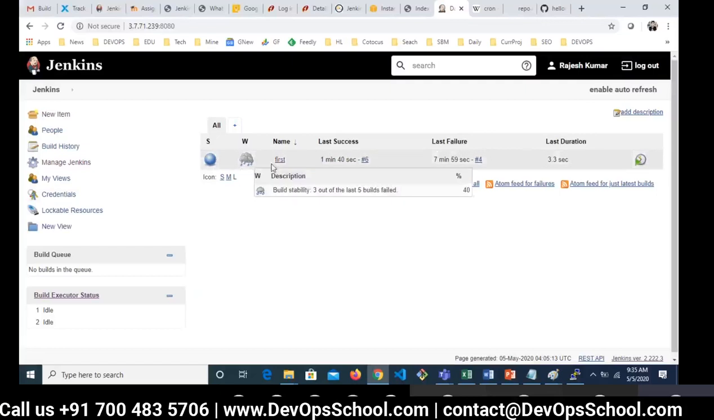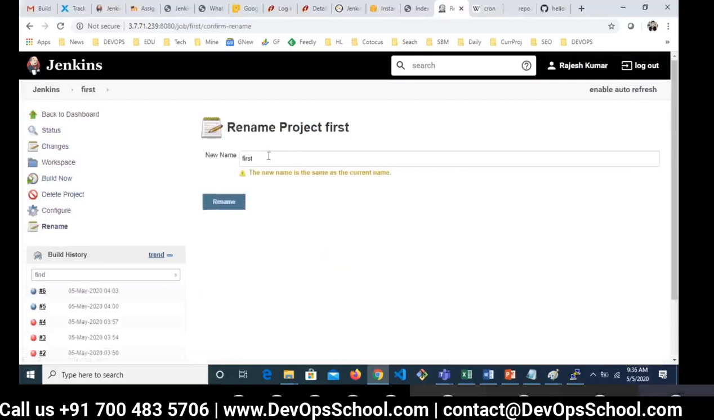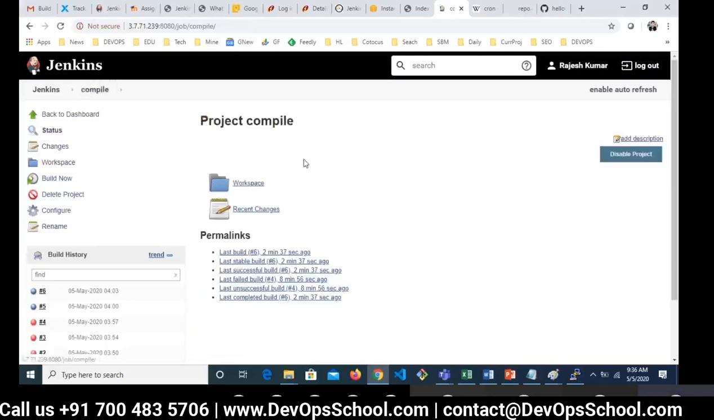So this is the stuff, guys. I have got the one job. Now what I'm going to do is rename this job. I'll make it compile. Rename it. Done. So guys, did you find any difficulty so far working with the basic workflow of Jenkins?